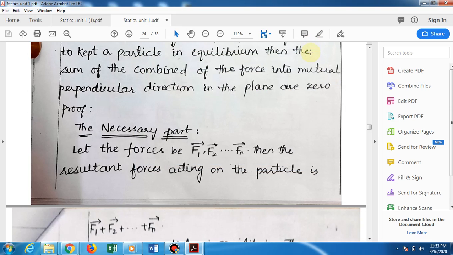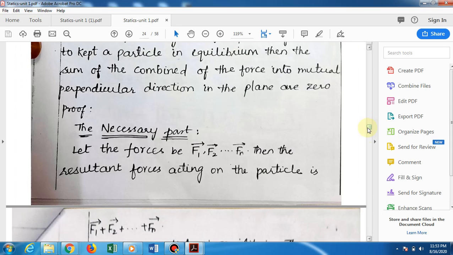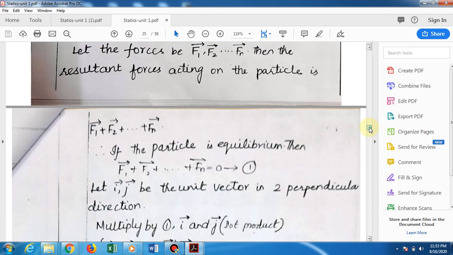First the necessary part. Let the forces be f1 vector, f2 vector, etc., fn vector. Then the resultant force acting on the particle is f1 plus f2 plus f3 plus fn.